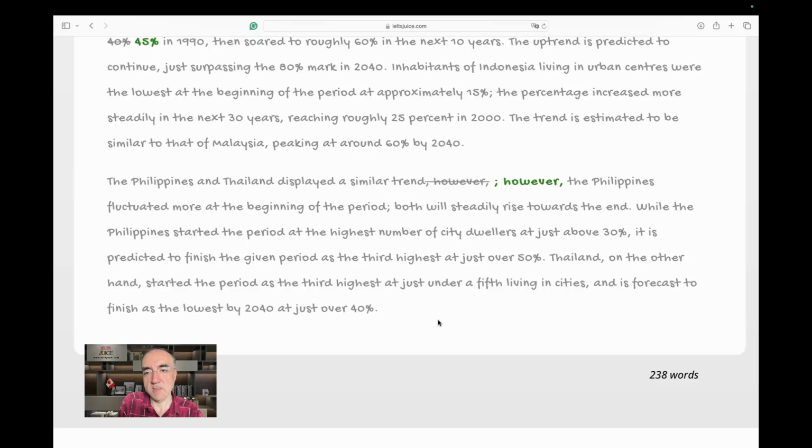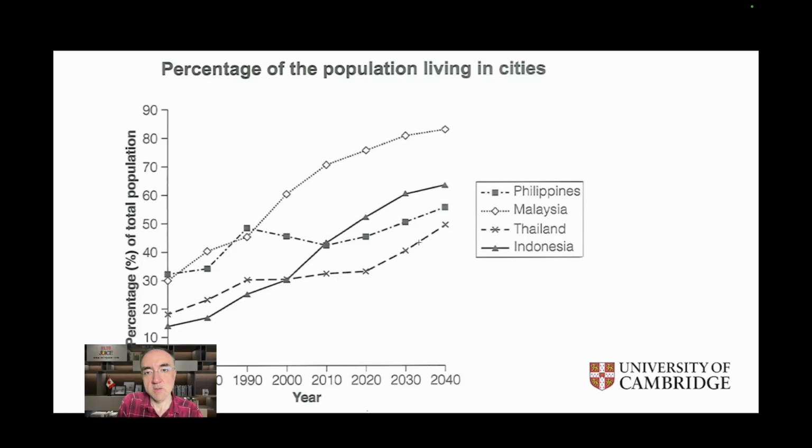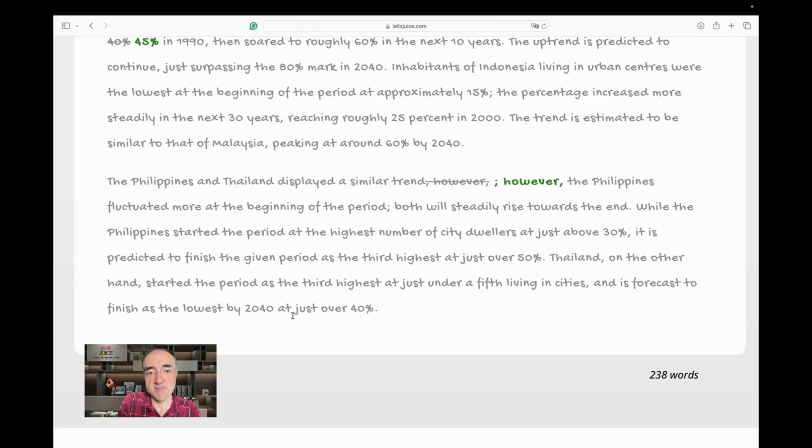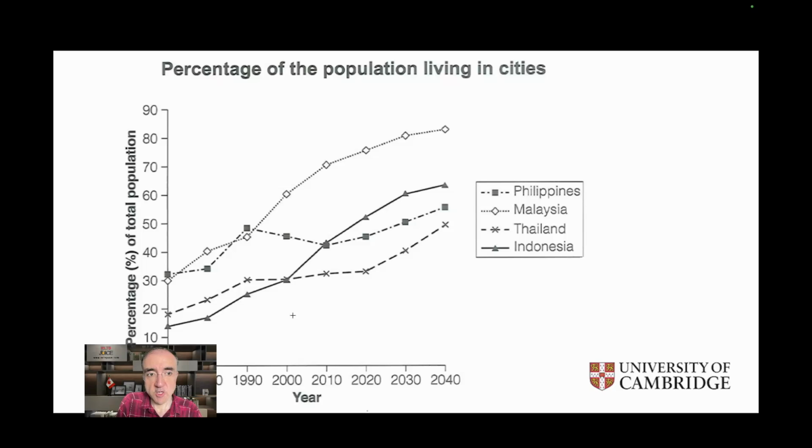Okay, yes. And is forecast to finish as the lowest by 2040 at just over 40%. Just over 40%. You call this just over 40%? It's well over 40%. Just over 40% is 41%, maximum 42%. We can say just above. Really, it's more like just under 50% or 45% roughly.